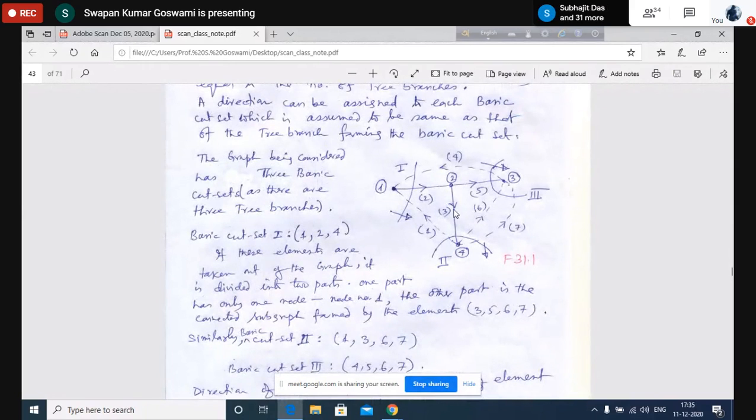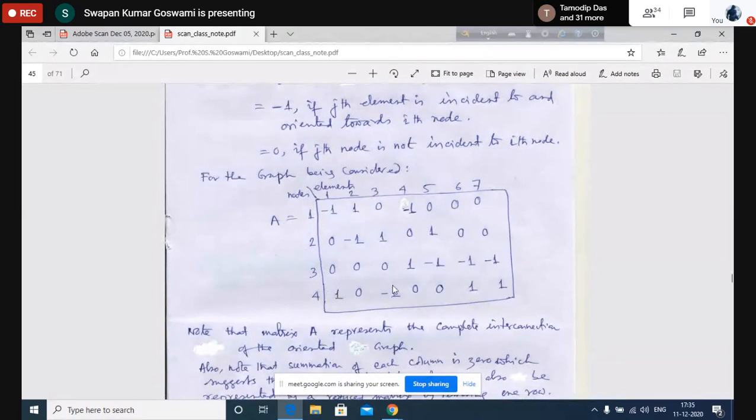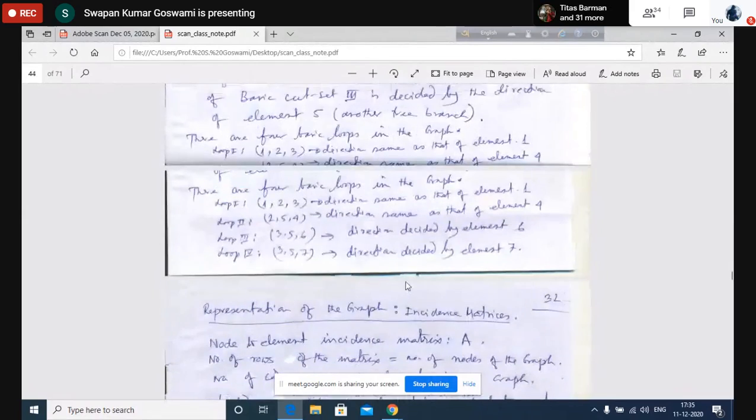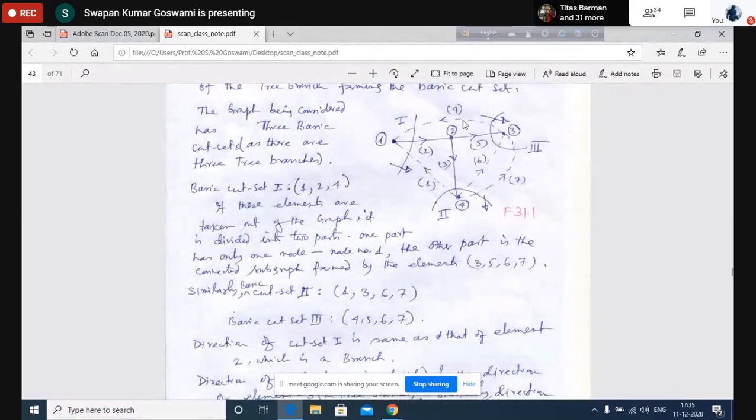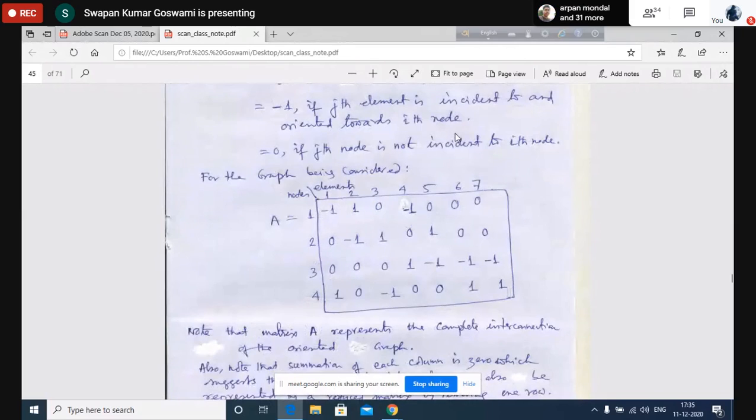Element number 3 is between 2 and 4. So it will be +1 at row 2 and -1 at row 4. Then element number 4 is connected to 3 and 1. +1 will be at the third row, that means A34 will be +1 and A14 will be -1.